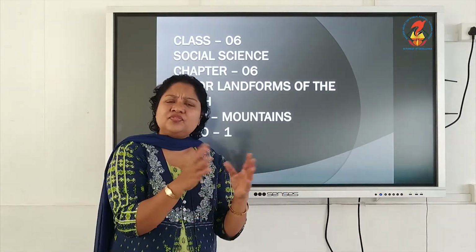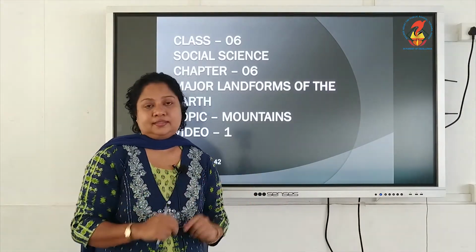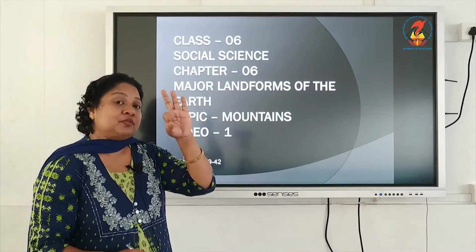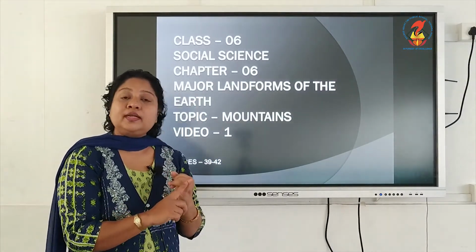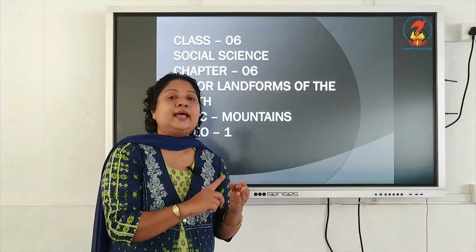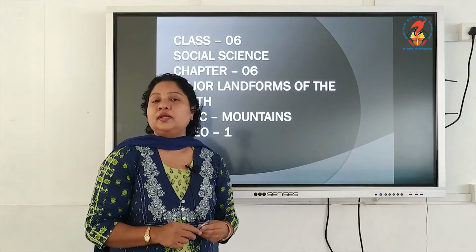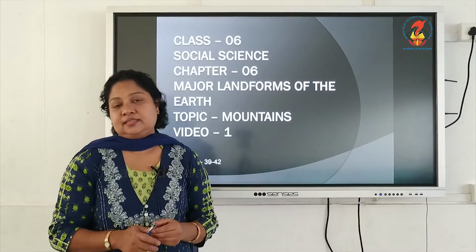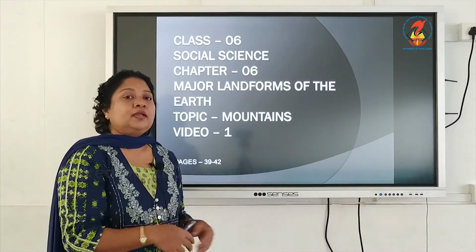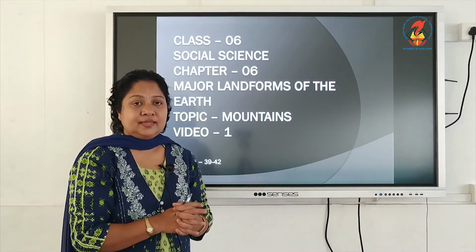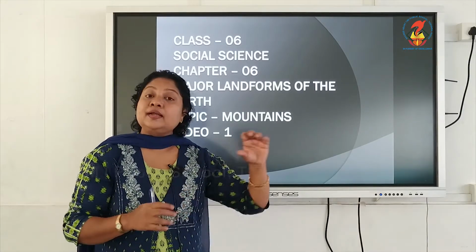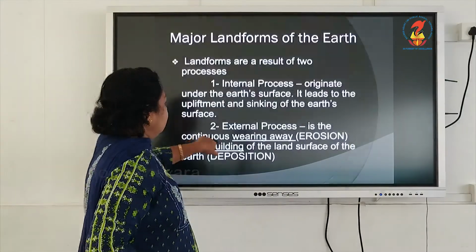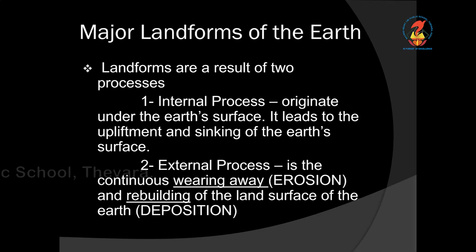So there are so many physical features on the earth. So we are going to see the major three types of landforms here. First the mountain, then the plateaus and the plain. Today we are going to learn about different types of mountain, its formation, etc. So first, before beginning into the details of the mountain, we can see what a mountain is and certain definitions related to mountain. Okay. So major landforms of the earth.